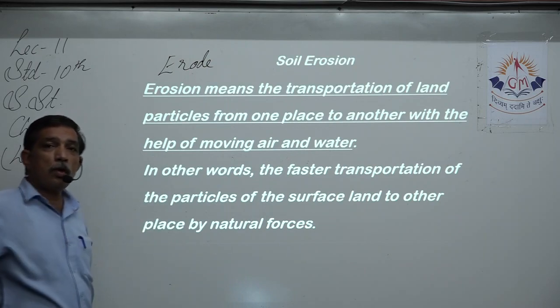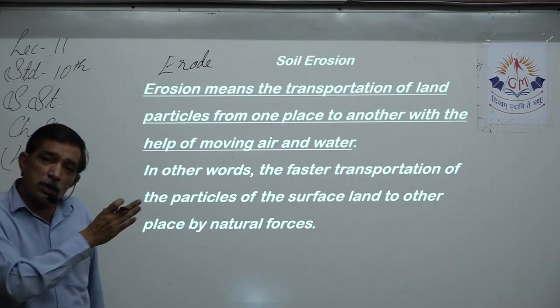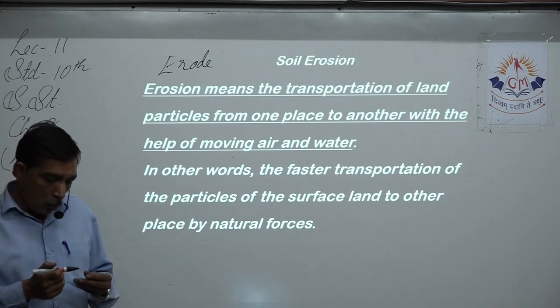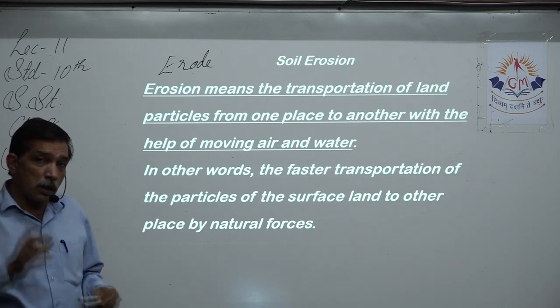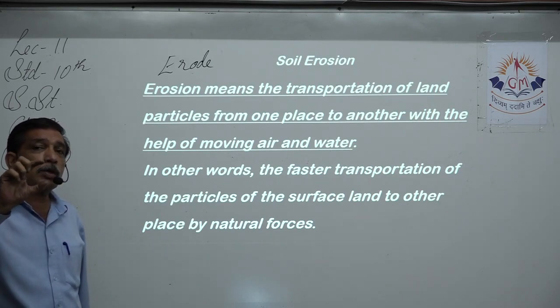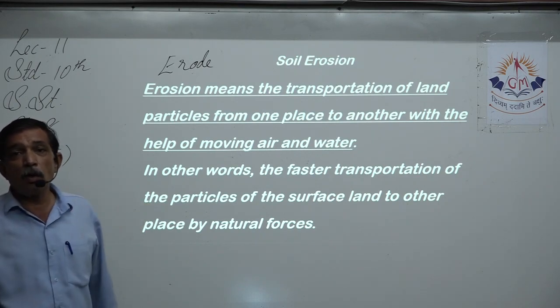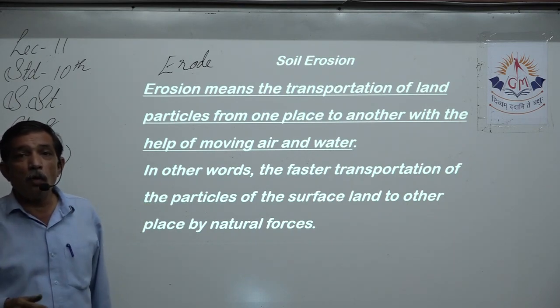Erode means to go away, take away, wipe out, right? Soil erosion means to wipe out the soil. Now we know the topsoil is the only thing that is fertile and allows growth of vegetation. Now what happens if that is eroded or taken away by wind and water?